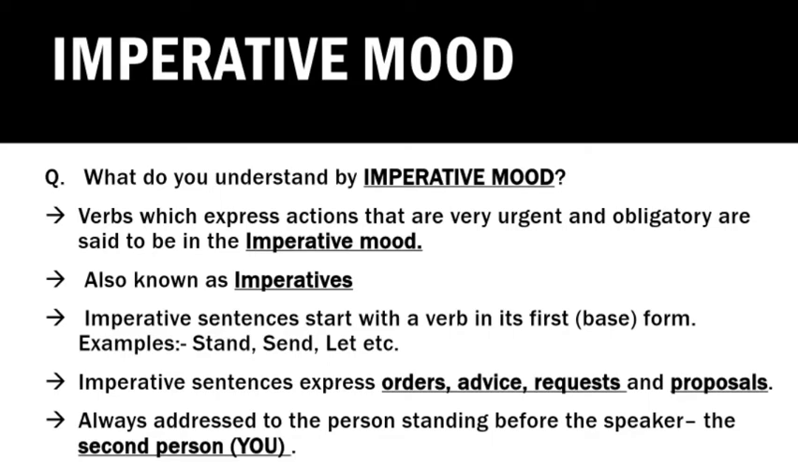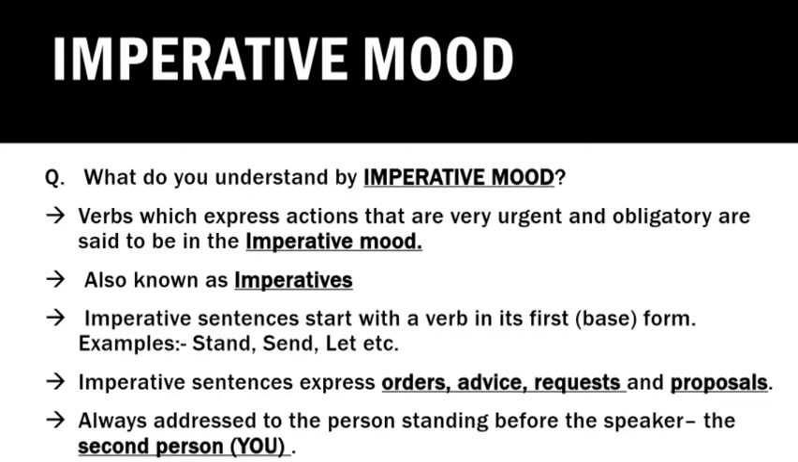Now, let us see what an imperative sentence is. Sentences which express orders, advice, requests and proposals are known as imperative sentences. In an imperative sentence, a person generally expresses some kind of order, advice or request to the second person. Those types of sentences are known as imperative sentences. Now all of you underline the line, imperative sentences express orders, advice, requests and proposals generally, in the second paragraph on page number 158.